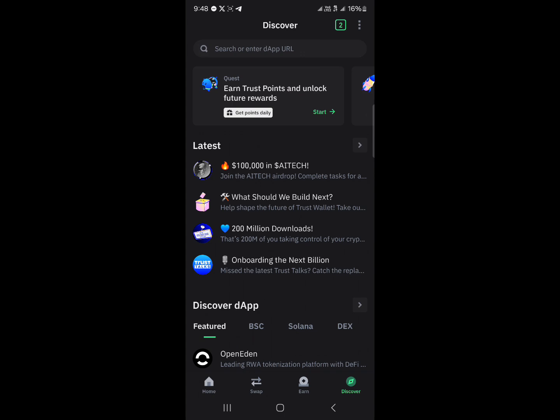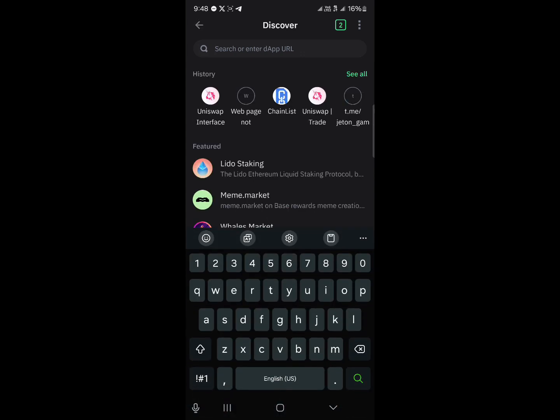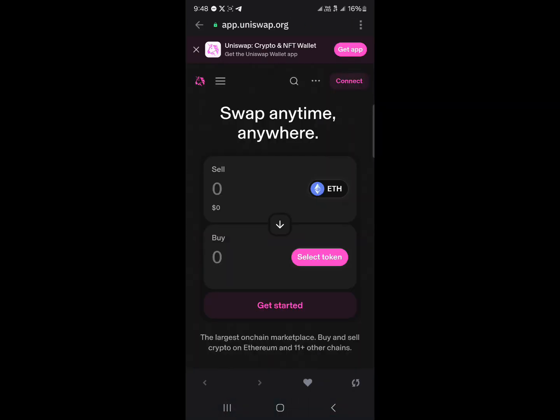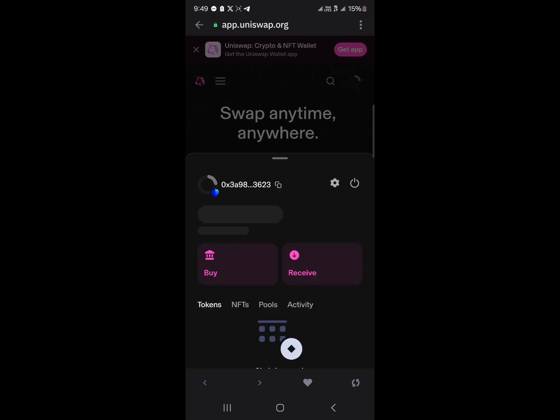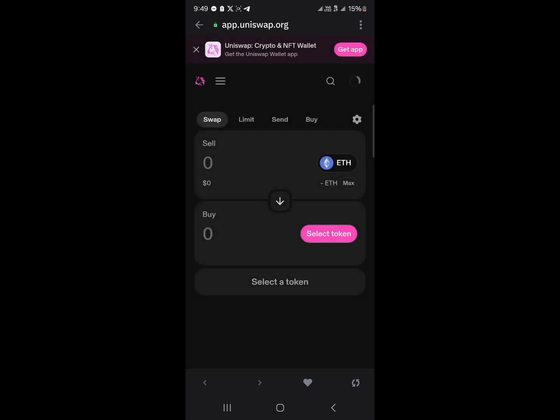Head to the Discover page at the bottom right corner of the screen, where it says search or enter the app URL. Simply search for Uniswap. That's app.uniswap.org is what you're going to be typing in and searching, and this is going to show up. So all you need to do is click on Connect, click on Trust Wallet, and your Trust Wallet will be connected.